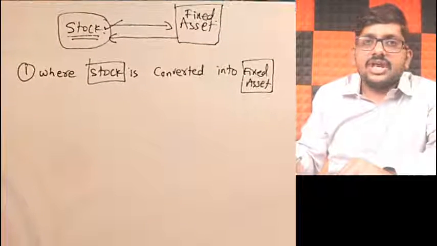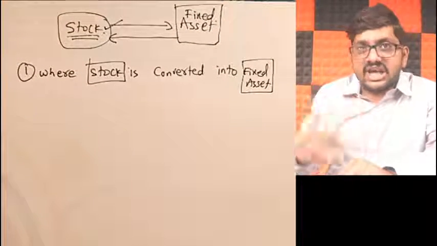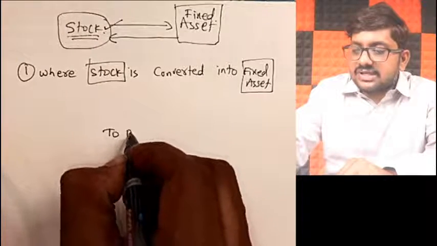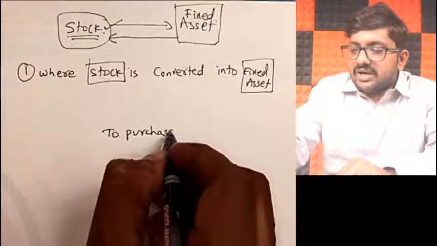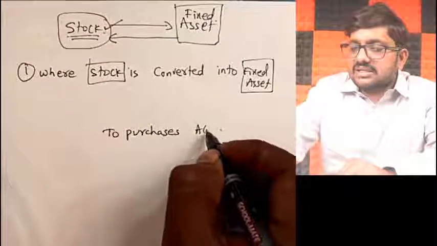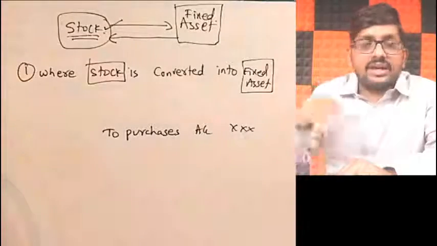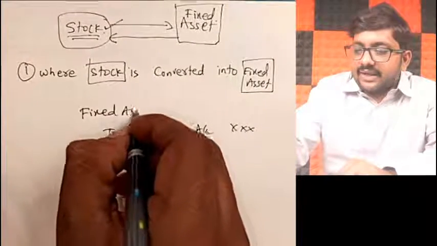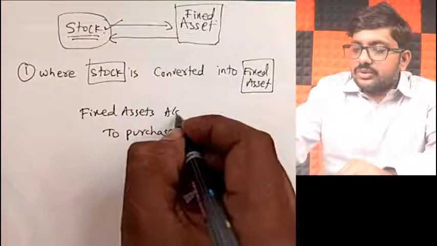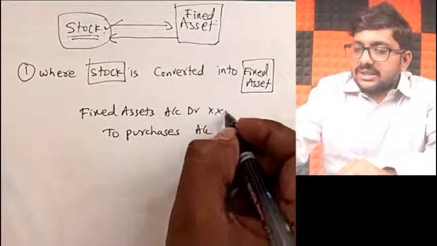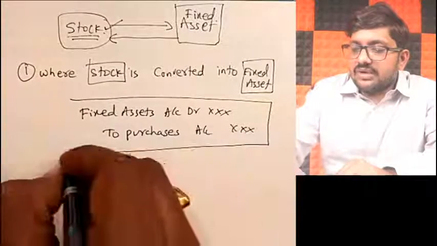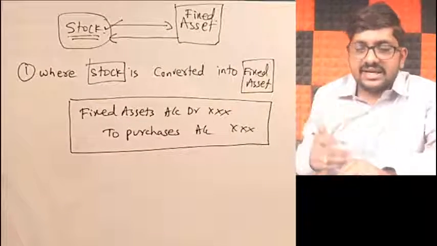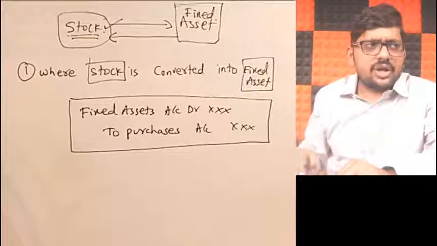So in that case, what will happen? Your intention to resell has changed. When your intention to resell changes, your purchases have to decrease, and to that extent your fixed asset cost will increase. So I'll call it fixed asset account debit to purchases. Whatever be your intention to resell has changed, so obviously your purchases will decrease and fixed assets will increase. That's fine, sir. Just now we discussed that point.